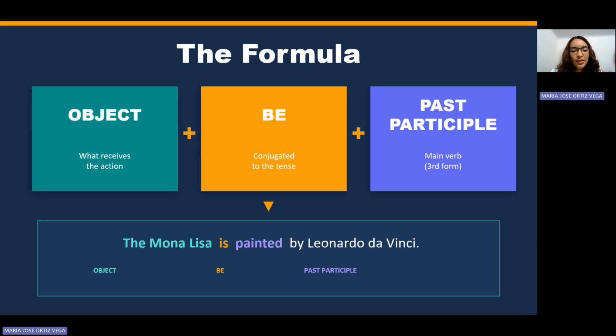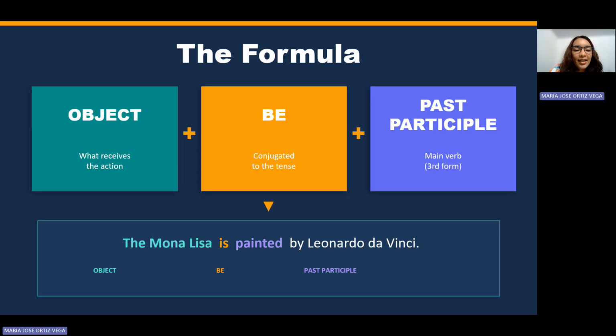Okay, so we have another example about the Mona Lisa. Who painted the Mona Lisa? Who? Okay, who painted the Mona Lisa? ¿Quién pintó la Mona Lisa? The Mona Lisa was painted by Leonardo da Vinci.